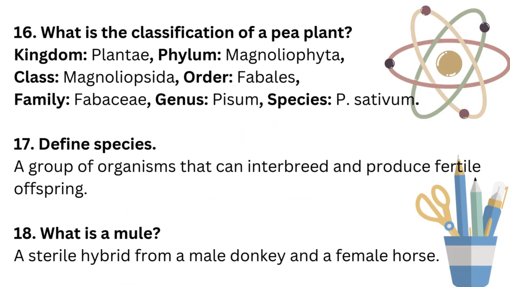What is the classification of a pea plant? Kingdom, Plantae; phylum, Magnoliophyta; class, Magnoliopsida; order, Fabales; family, Fabaceae; genus, Pisum; species, P. sativum. Define species. A group of organisms that can interbreed and produce fertile offspring. What is a mule? A sterile hybrid from a male donkey and a female horse.